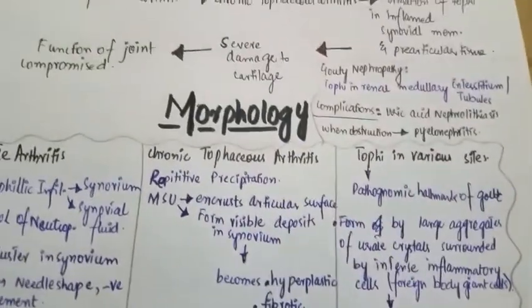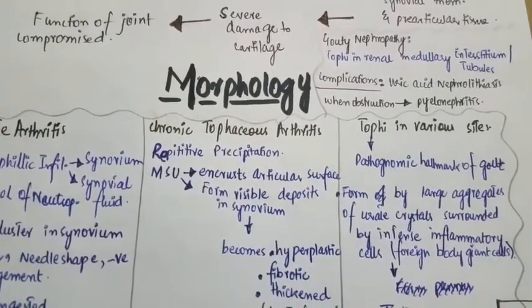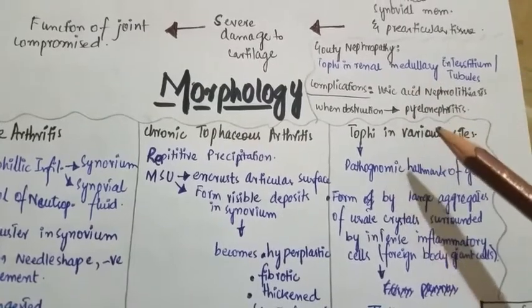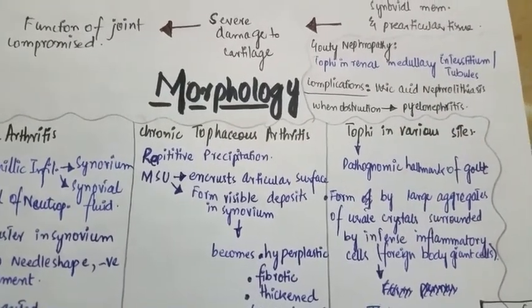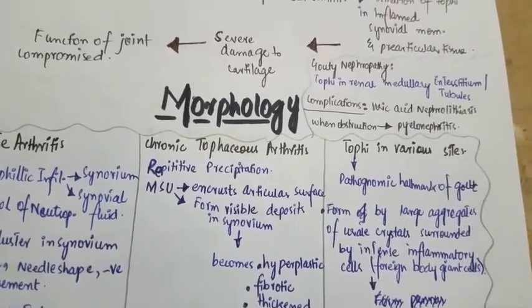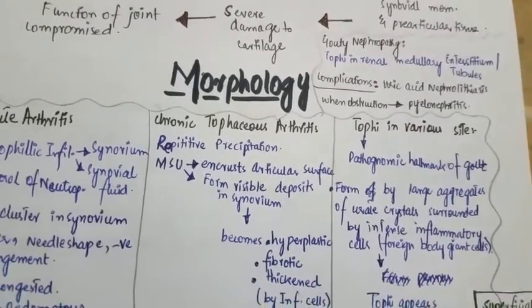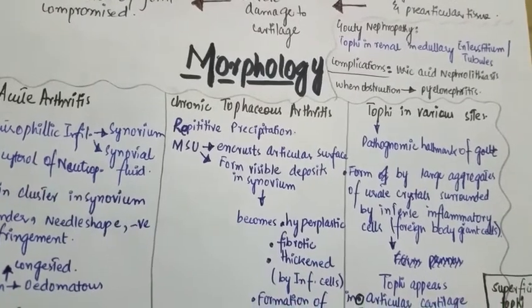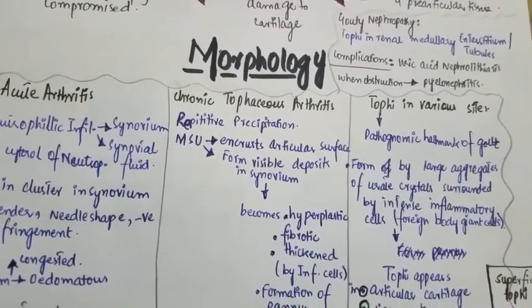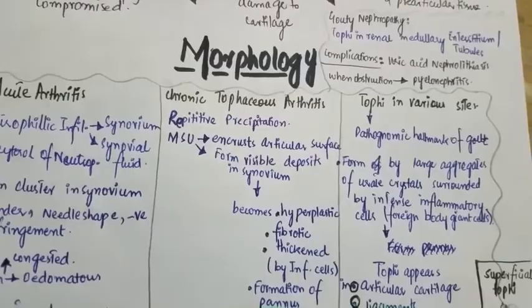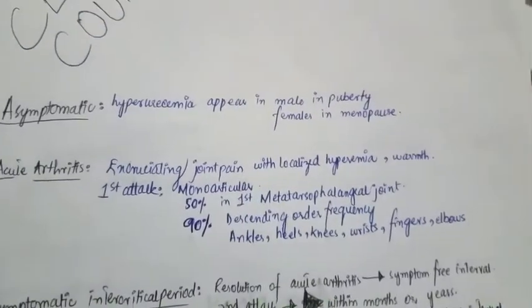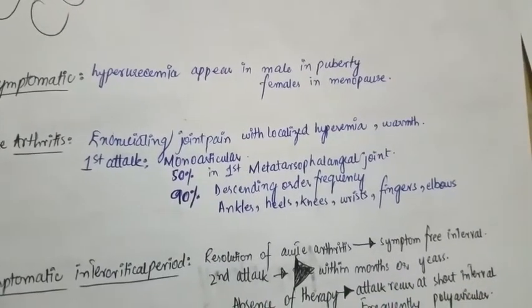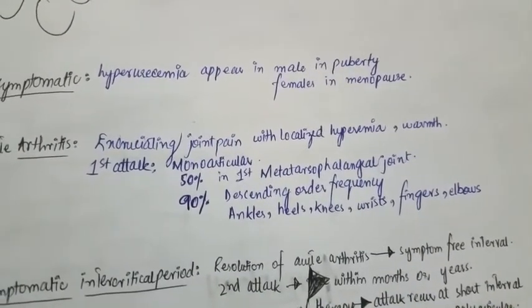And now let's come to gouty nephropathy. Gouty nephropathy means the presence of tophi in the renal medullary interstitium or the tubules. The complications include uric acid nephrolithiasis, and this nephrolithiasis produces obstruction, which leads to pyelonephritis. And the clinical course includes first the asymptomatic period, which appears in males at puberty and in females at menopause.